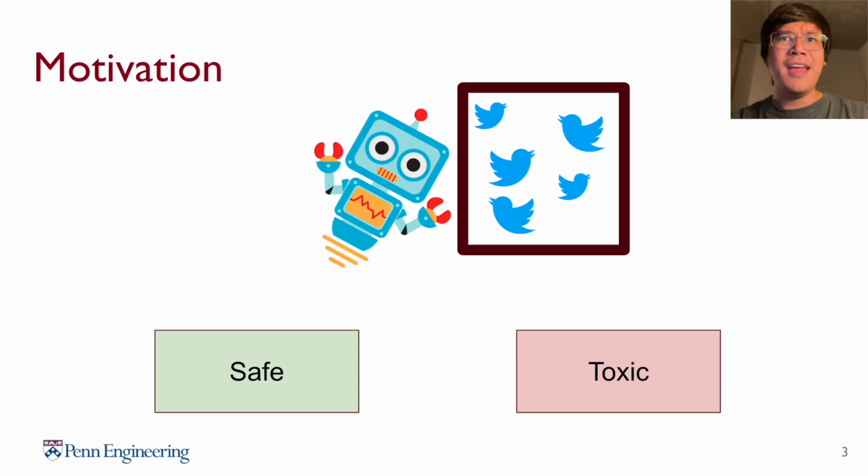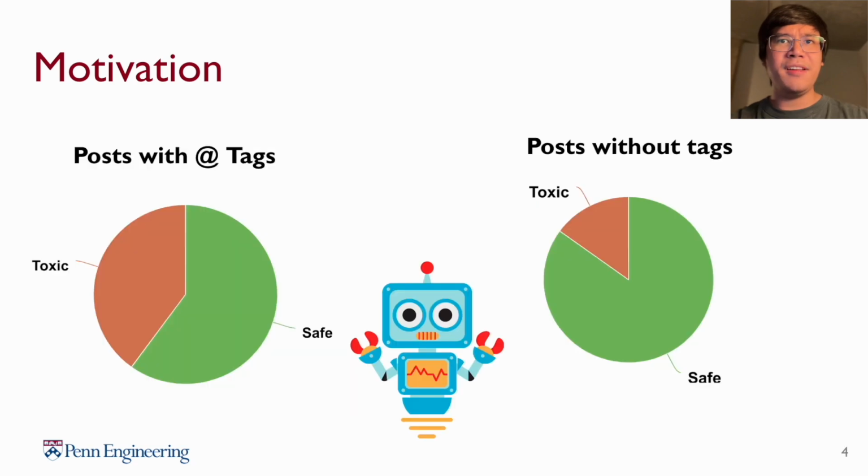To set the scene, let's say you're trying to build a toxicity classifier for tweets to tag them as either safe or toxic. During data collection, however, you run into an issue. In your dataset, you have tweets with @ tags and tweets without @ tags. Due to a quirk in sampling, tweets with @ tags now tend to be more toxic compared to tweets without these tags. This presents a potential problem.